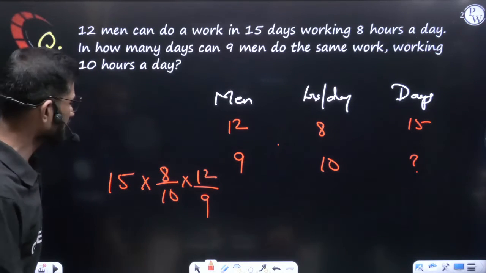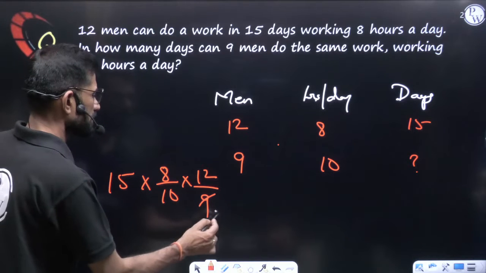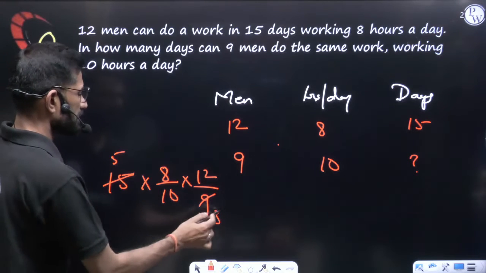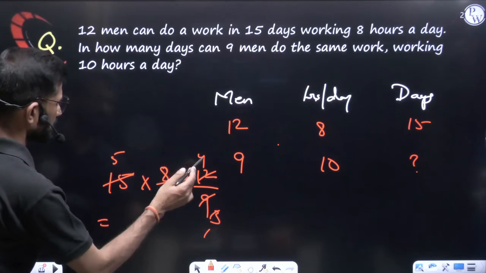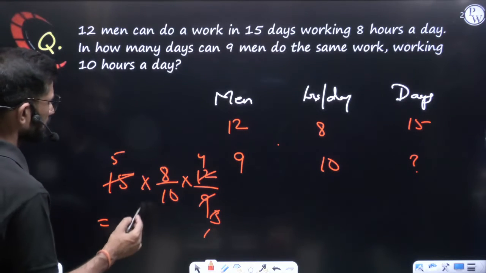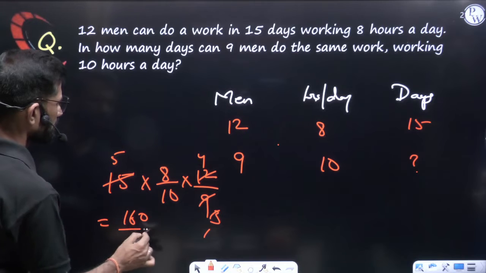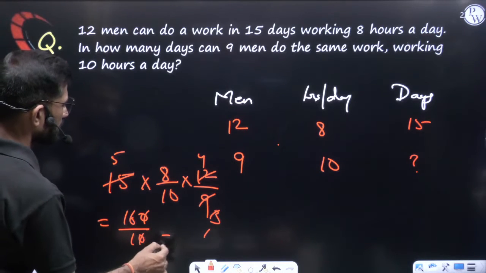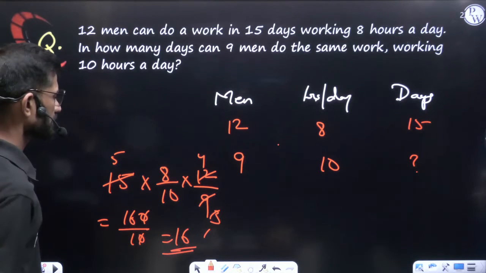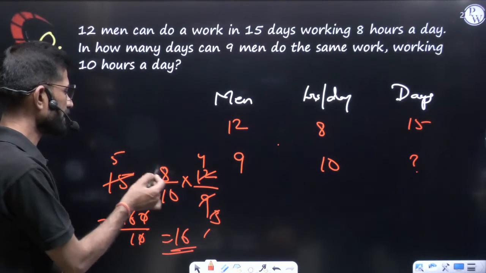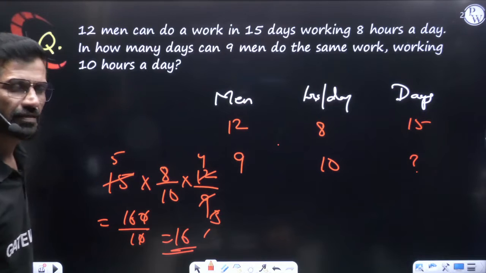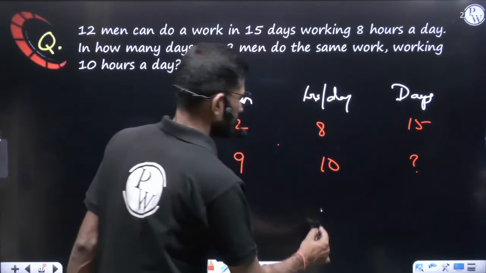That's it. After that, simple cancellation. If I am not wrong, 3 3s are 9, 3 5s are 15, 3 1s are 3, 3 4s are 12. So how much will you get? 8 5s are 40. 40 into 4, it will be 160 by 10, the 0 cancels. So it is 16 days exactly. You can further cancel this: 2 4s are 8, 2 5s are 10 and 5 gets cancelled. 4 4s are 16 days. So the answer here is 16 days.